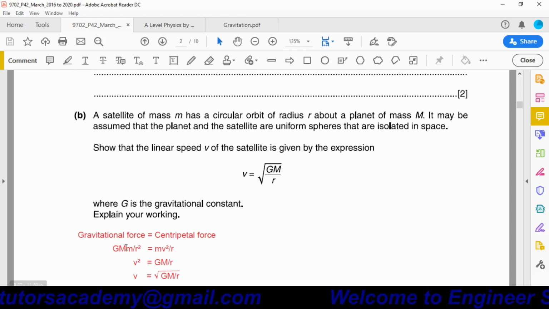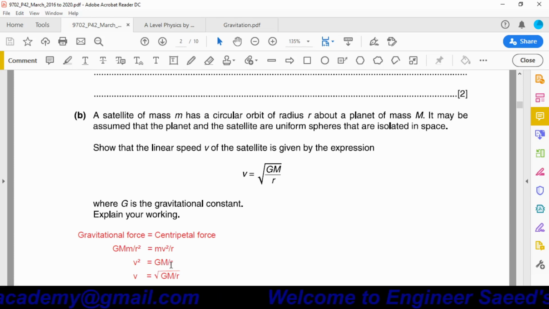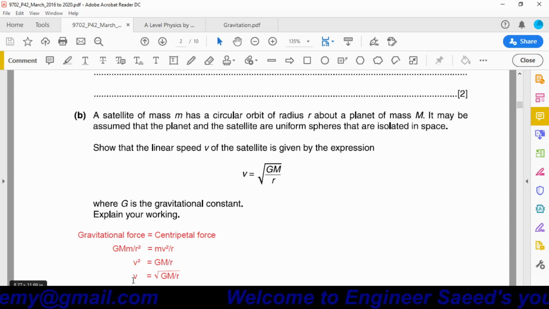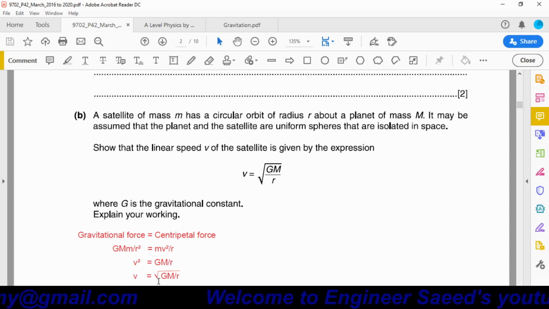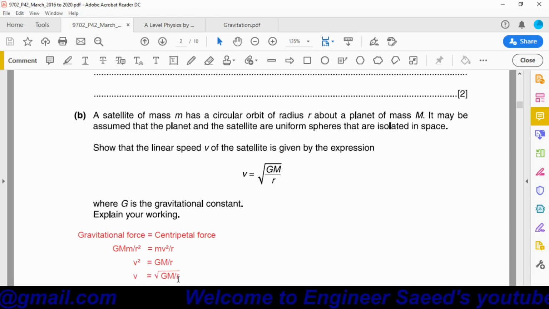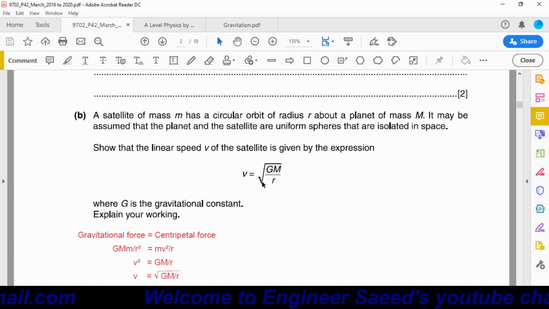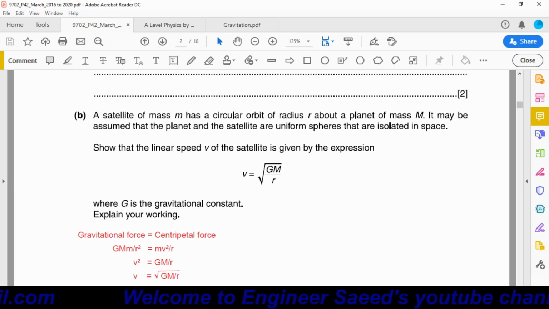This small m will be cancelled out, and by rearranging we get v square is equal to capital G capital M over r, and by taking the square root we get v is equal to under root capital G capital M over r. This is the equation that we had to derive, and the equation is already derived.